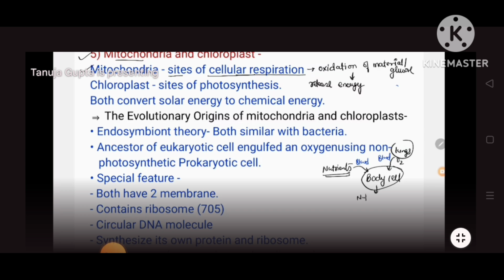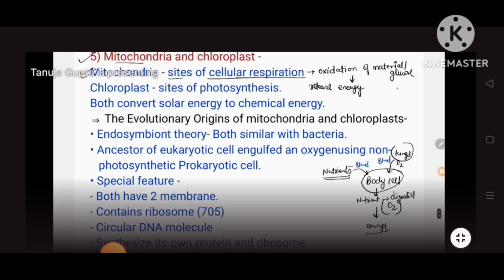Body cells further digest, or break down, these nutrients with the help of oxygen, and ultimately they release the energy. This is how our body cells gain the energy, and that's why we are able to do so many activities. If our body cells didn't get the oxygen, then they would start dying and we wouldn't have any energy. We wouldn't be able to do any kind of activities. Got it? So that's what mitochondria do. It helps in synthesis of the energy molecule. One more thing, this energy is given in the form of ATP, right?